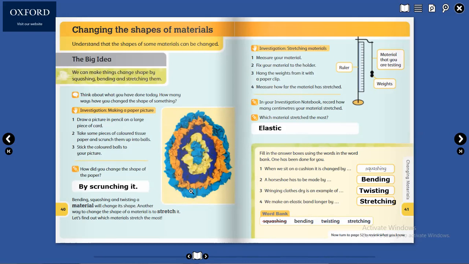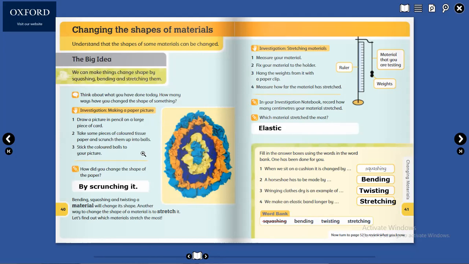When we sit on a cushion, it is changed by squashing. Cushion is like a pillow. Squashing. Yes. Okay. Thank you, Jamil.